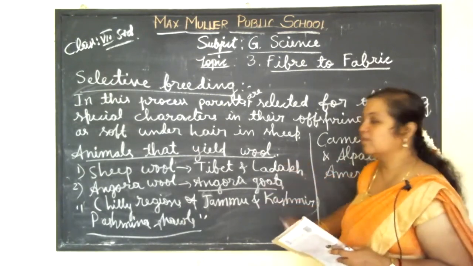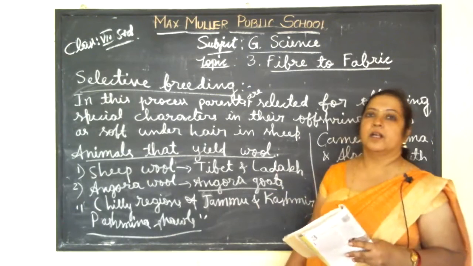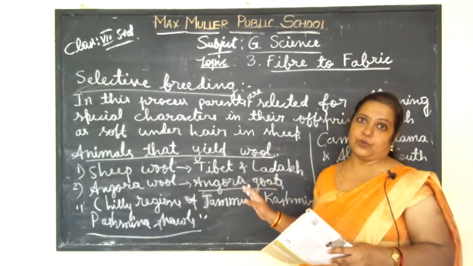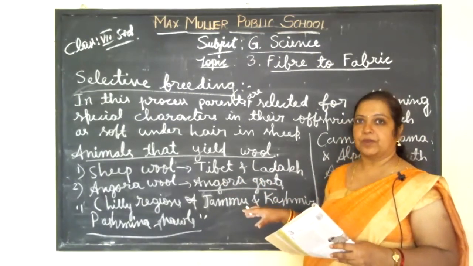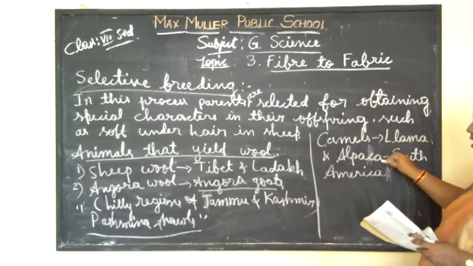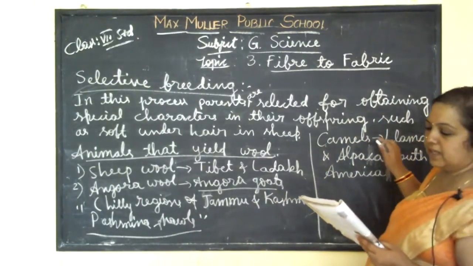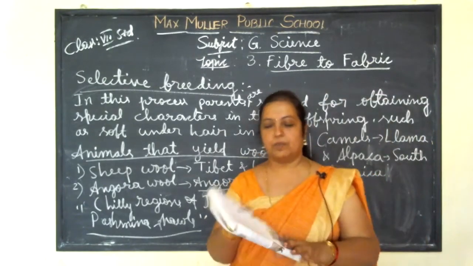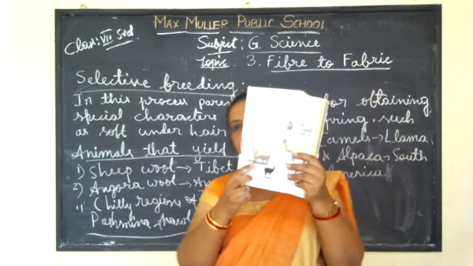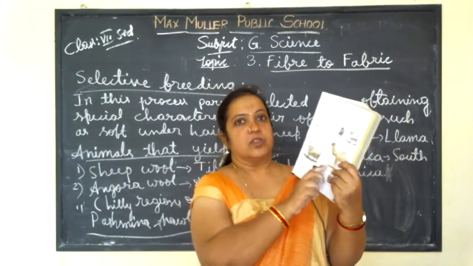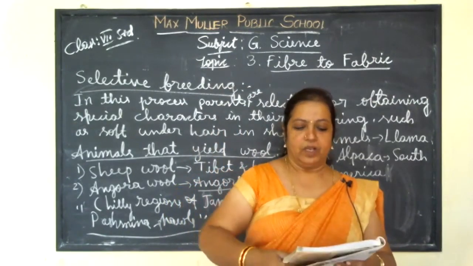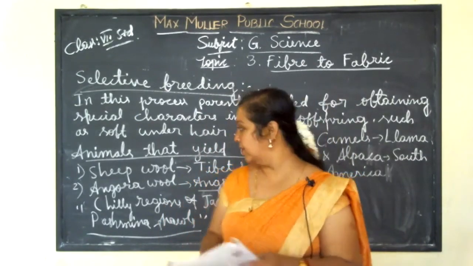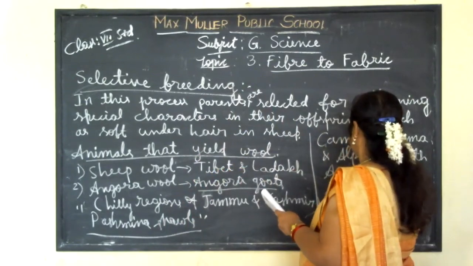So these names are all new to you. You write them down, and if you want, write each word five times, because these are not familiar to you. First time you are studying this. So write down all the names and learn them, children. These are very important. Here they have given pictures of all those animals, which type of sheep and camels are present, with their names along with the picture set. By this they are giving two activities here. Activity 3.2.